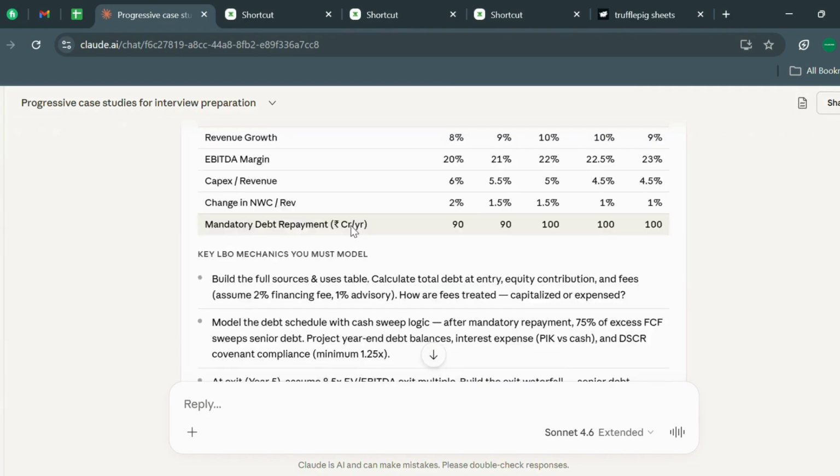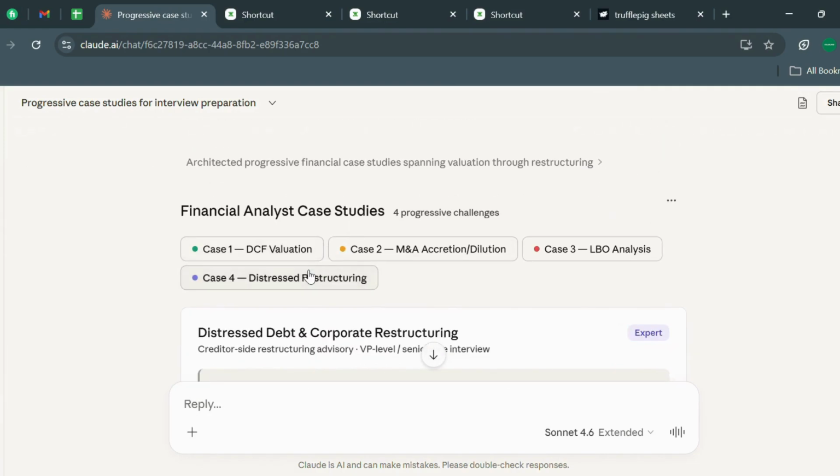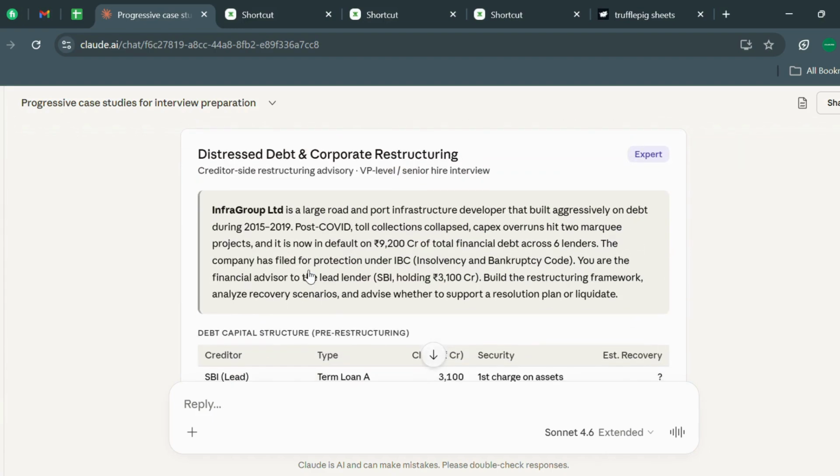So let's see what the actual case study is. Distressed debt and corporate restructuring. Infra Group Limited is a large road and port infrastructure developer that built aggressively on debt during 2015 and 2019. Post-COVID toll collection collapse and capex overrun have hit two marquee projects, and it is now in default of 9,200 crores of total finance debt across six lenders. The company has filed for protection under IBC, and you are a financial advisor to the lead lender, SBI, holding 3,100 crores. Build the restructuring framework, analyze scenarios, and advise whether to support a resolution plan or liquidate.